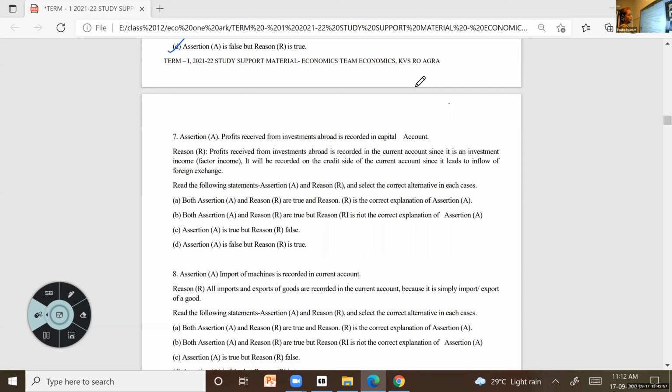Only 3 answers. Fast, fast. Amal. See that profit. That is the question here. It is about profit. Is it recorded in which account? It's given here capital account. So just think where it is recorded. If it is correct, then go to the reason.